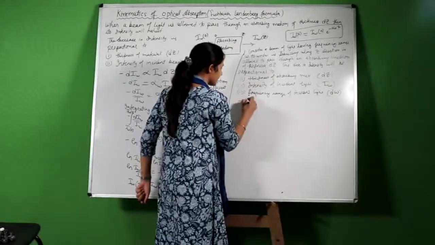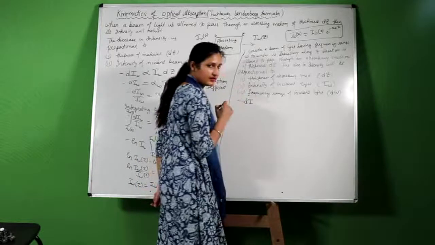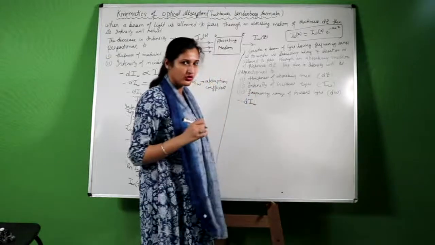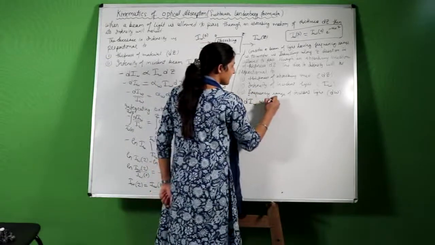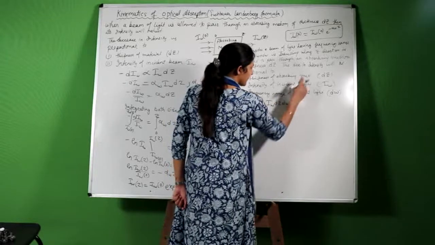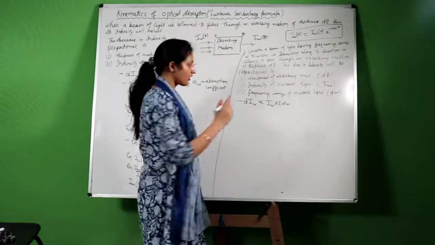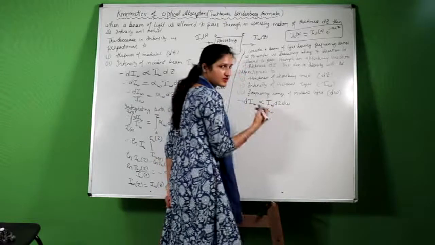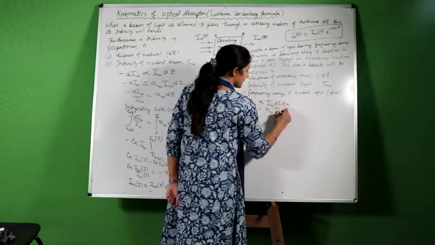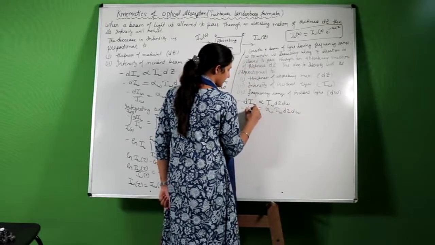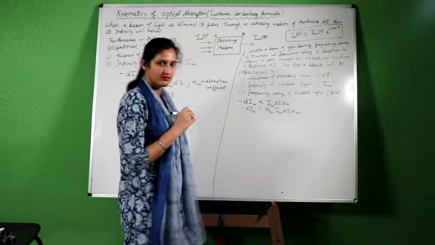There is a decrease in intensity, that is dI. Now it depends on the frequency, so we will take here dI omega. It is proportional to the first factor, thickness, and intensity; I have combined all these three factors together. Now removing the sign of proportionality, we will take here alpha omega, that is the absorption coefficient, I omega dz d omega, negative of dI omega.